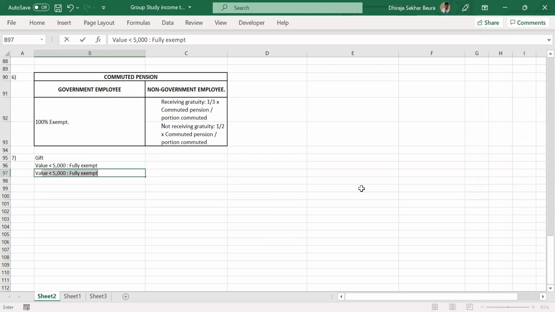If the value is more than or equal to 5,000, important, if equal also, this falls under this one, then the whole value minus 5,000 will be taxable. Any questions?